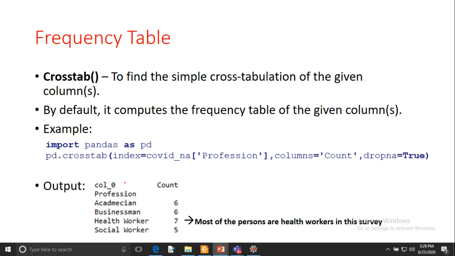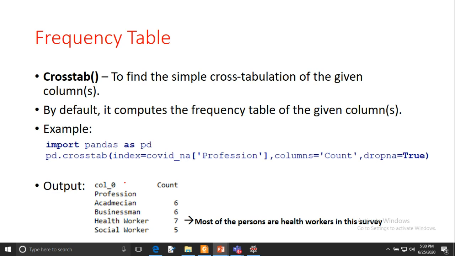Now, frequency table and distribution. We will learn how to create a cross table. First, we have to understand what a frequency table is. In our data frame, we have multiple variables.